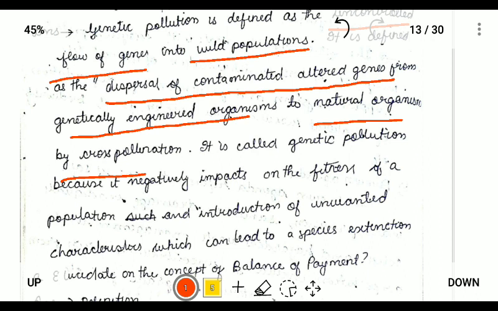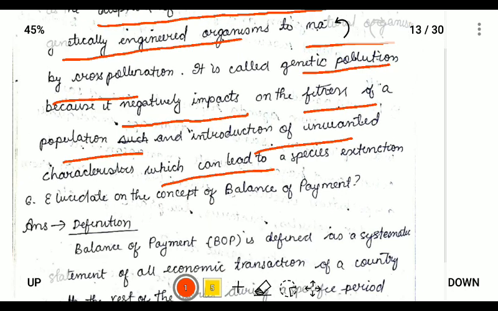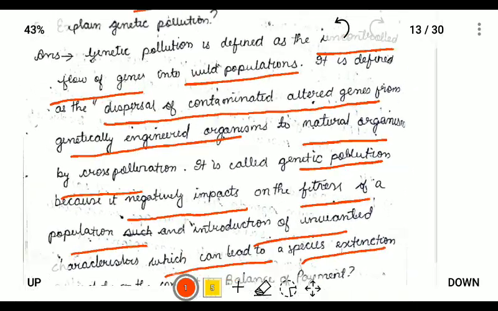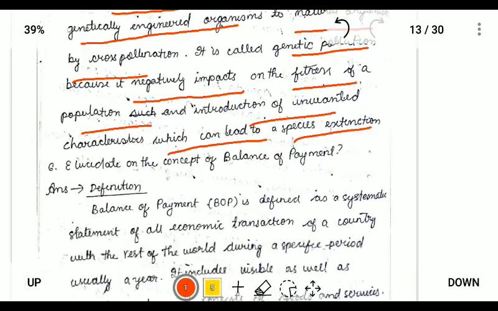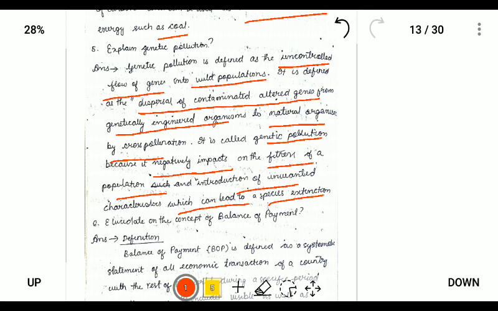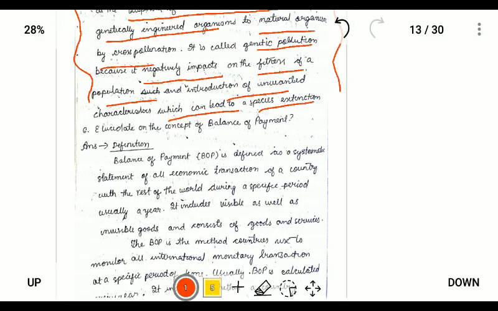It is also called genetic pollution because it negatively impacts the fitness of the population, and introduces unwanted characteristics which may lead to the species' extinction. So we can further elaborate by giving some examples, if you are willing. For 5 marks, if you write around 100 to 70 words, then it will be more than enough.